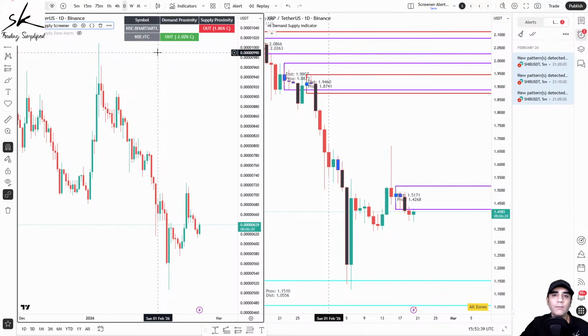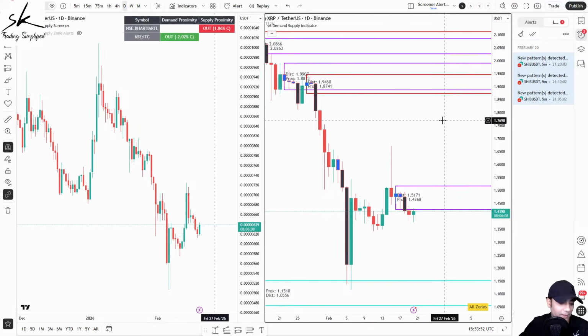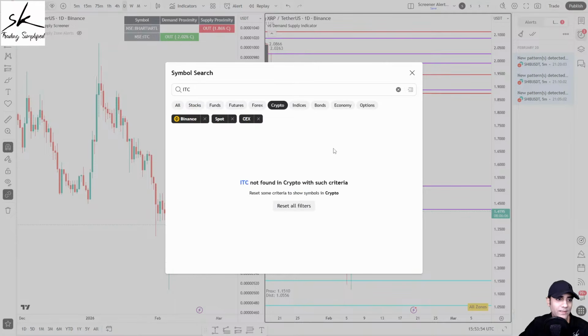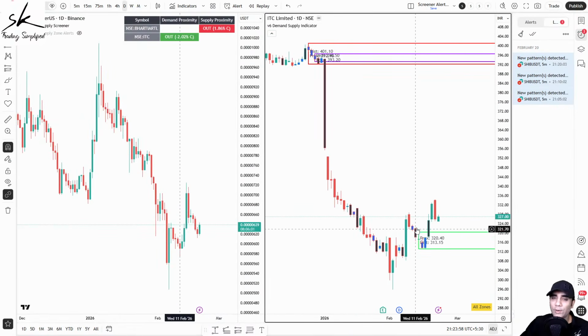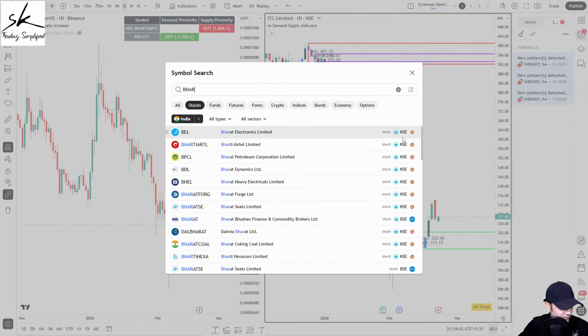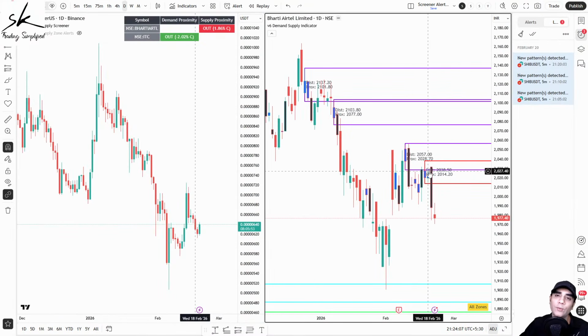So I have saved my time of analyzing the other 13 symbols, because I know those symbols will not be closer to demand or supply. Why should I waste my time analyzing those symbols? These are the only two symbols where I'll be closer to a demand or a supply area. For example, if I go to ITC, you will see that the current candle is close to a demand area. That is why it was shortlisted for me. If I go to Bharti Airtel, I will be closer to a supply area, and that is why it was shortlisted for me.